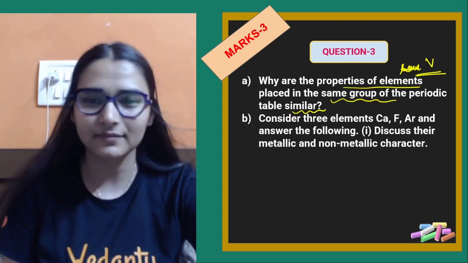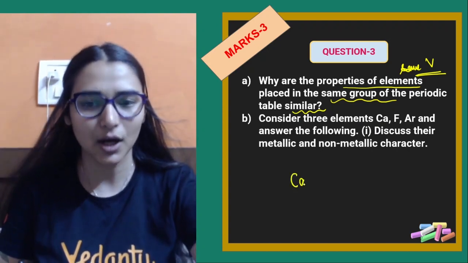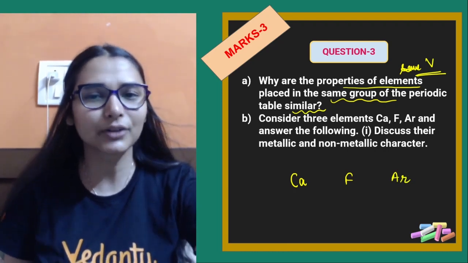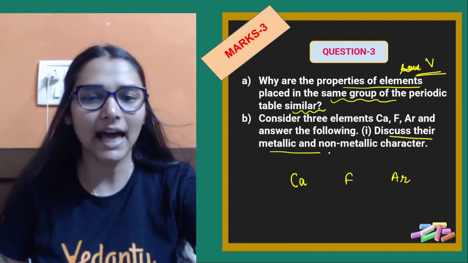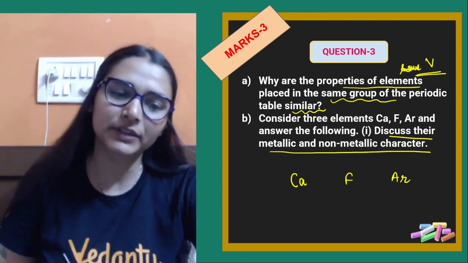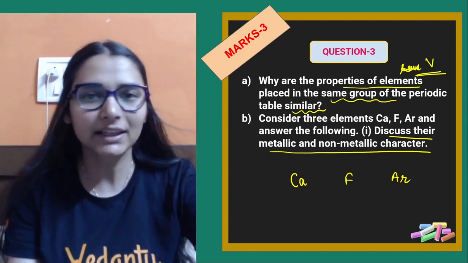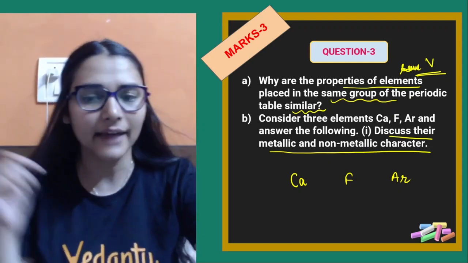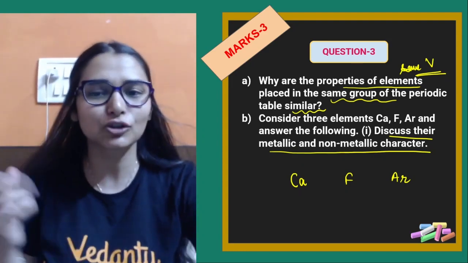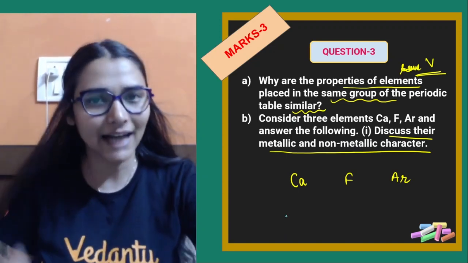Super easy. Next part. Consider 3 elements: calcium, fluorine and argon. Answer the question. Discuss their metallic and non-metallic character. Metallic and non-metallic character बताने के काफ़ी तरीके हैं. देखो, one simple one, you arrange the elements the way they are arranged in the periodic table, है ना, and then you can see left to right when we go across the periodic table, metallic character decreases, non-metallic character increases, है ना.